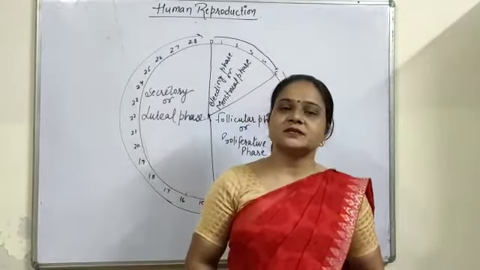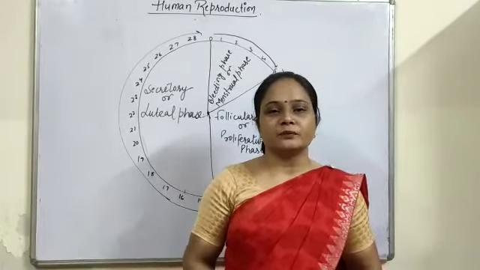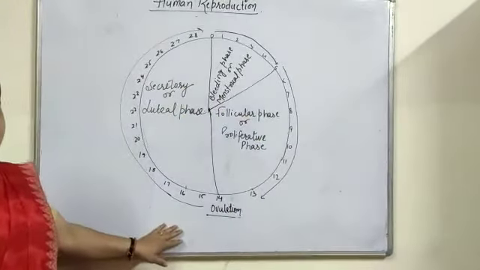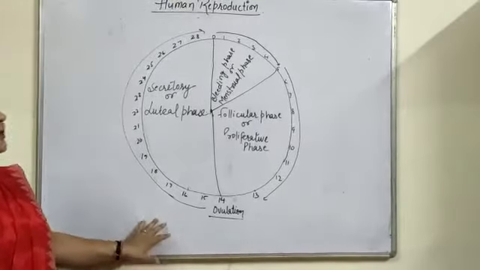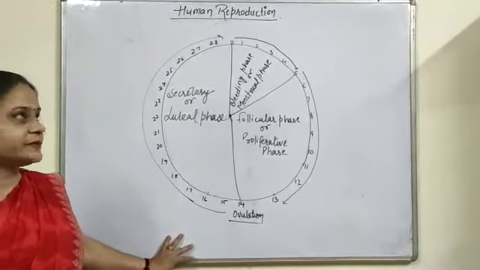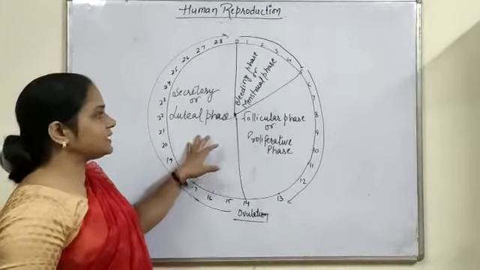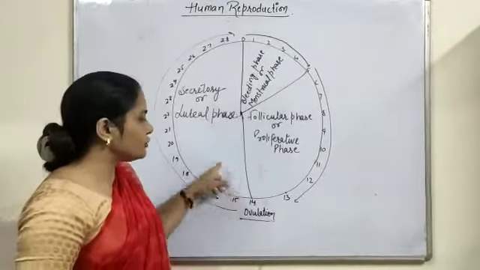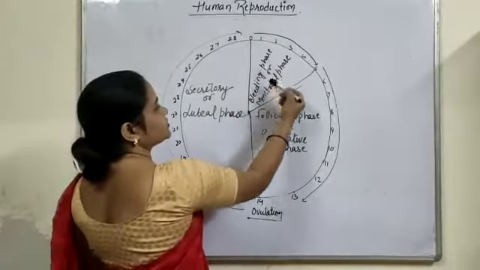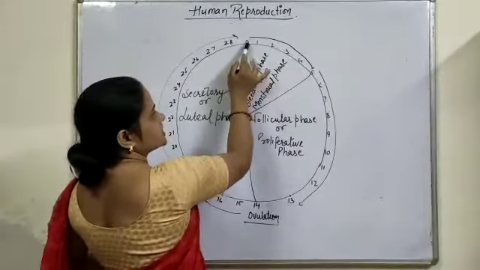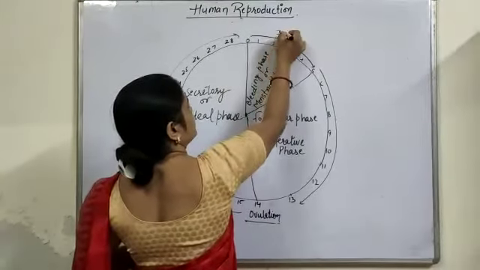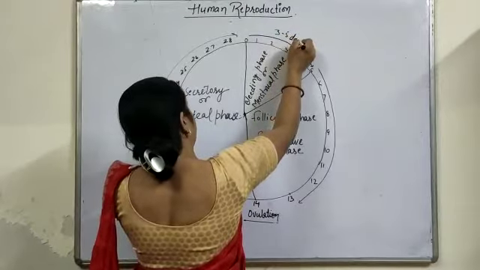In this video, we will study the description of the menstrual cycle. This is the menstrual cyclic event which takes place on every 28th day from the last menstruation. We have divided this cycle into four main phases. The first phase is known as the bleeding phase or the menstrual phase, which takes place from day 0 to 5, or you can say 3 to 5 days.